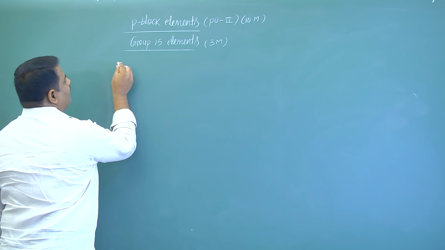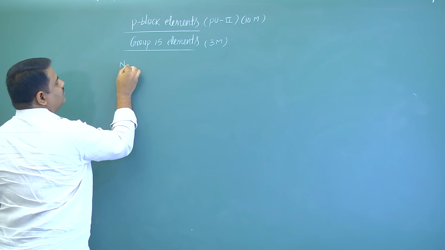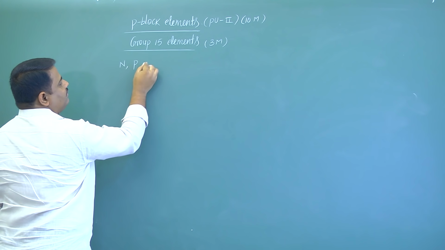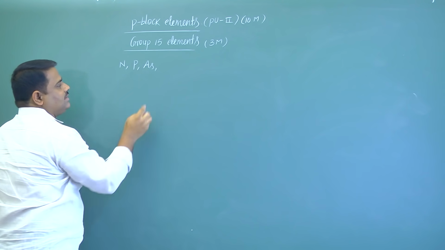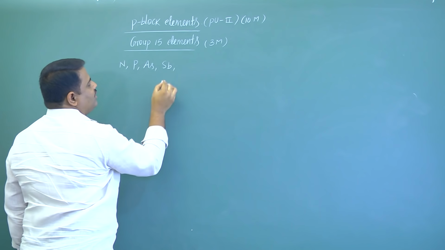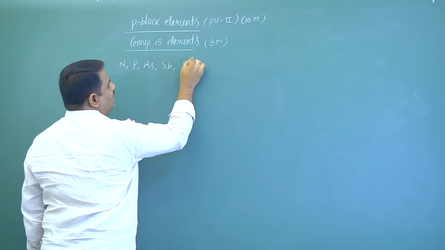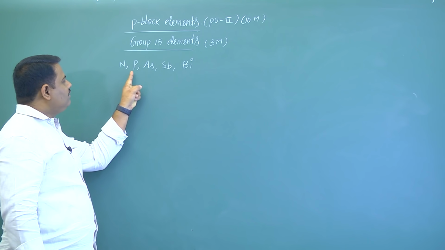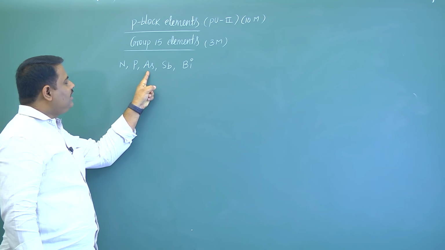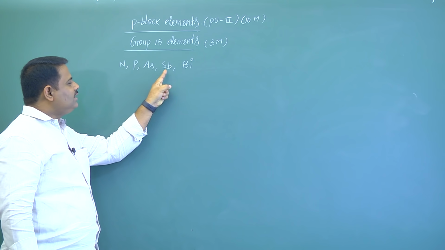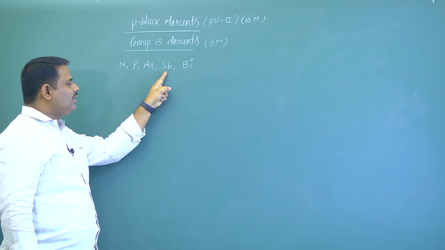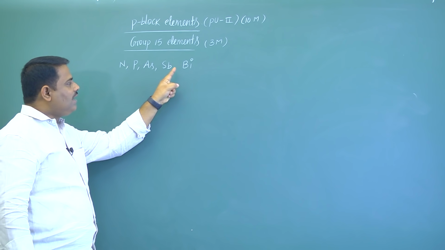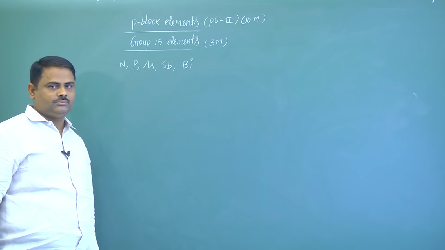What are 15th group elements? Nitrogen, phosphorus, arsenic, antimony and bismuth. I will repeat: nitrogen, phosphorus, arsenic, antimony. See this one, you are saying antimony, but original name is stibium, and bismuth.